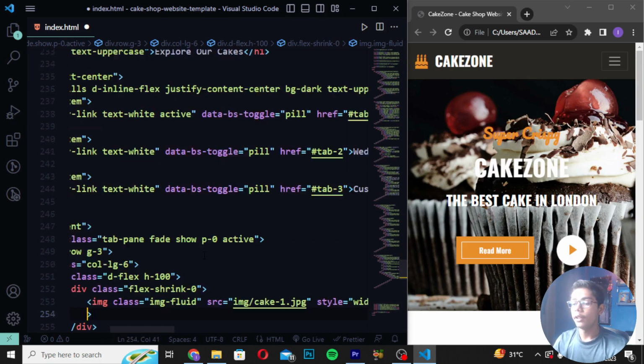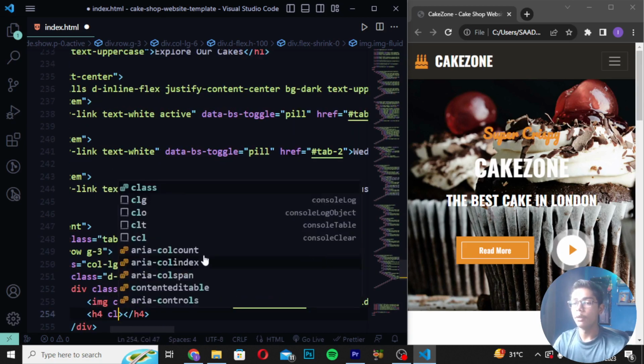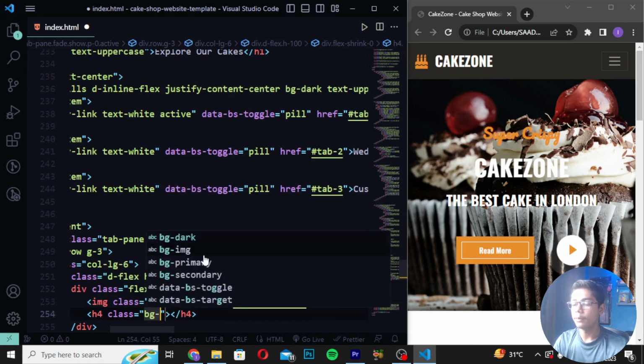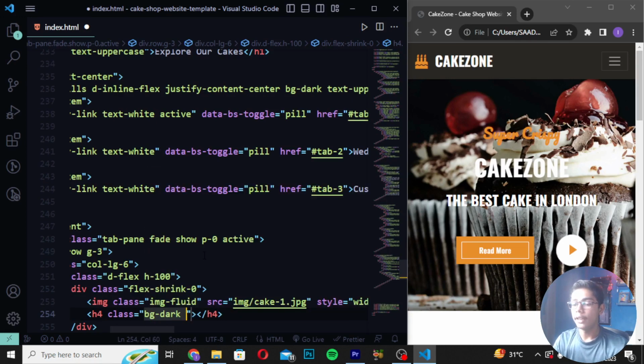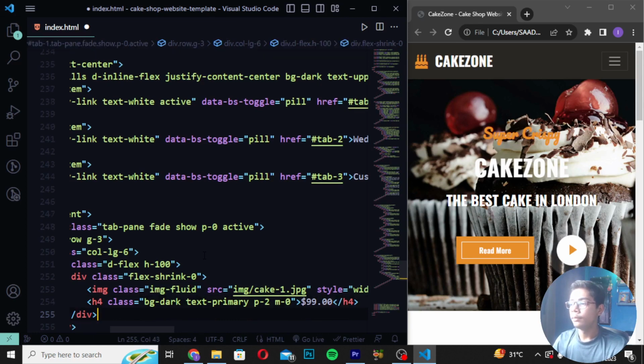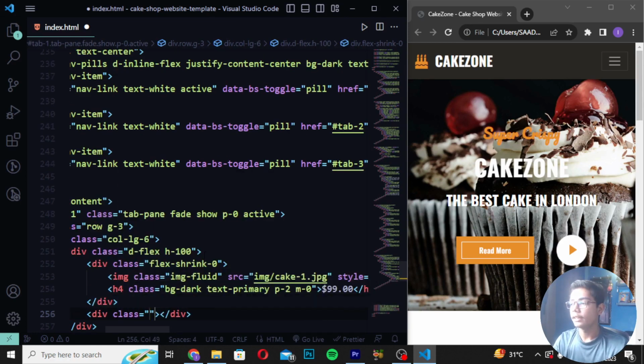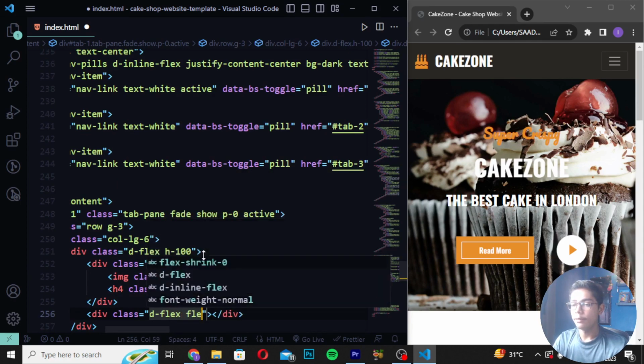Now you have to move down, and here I will be writing h4, in which I will be writing class as bg-dark, write here text, and I will now write here primary like this. Now when you've written this, here I will now write p-2, and then you have to write here m-0. Then you have to write a dollar price. So here I will now write 99.00.